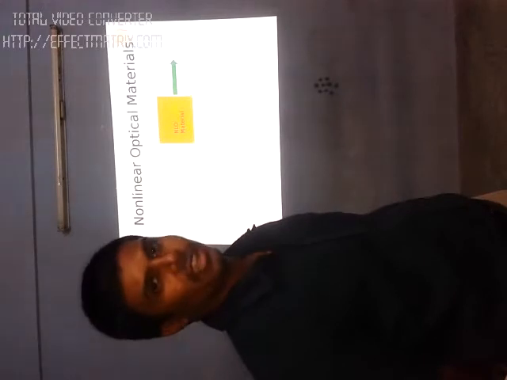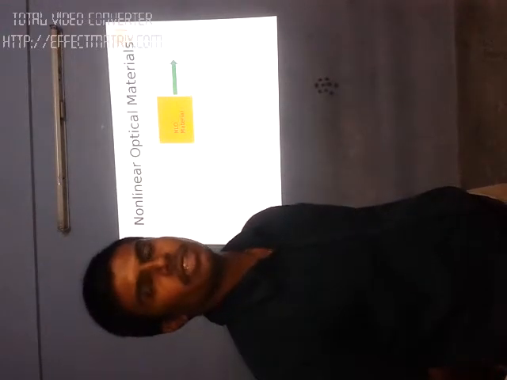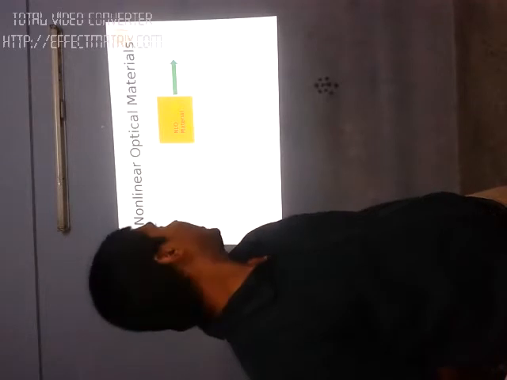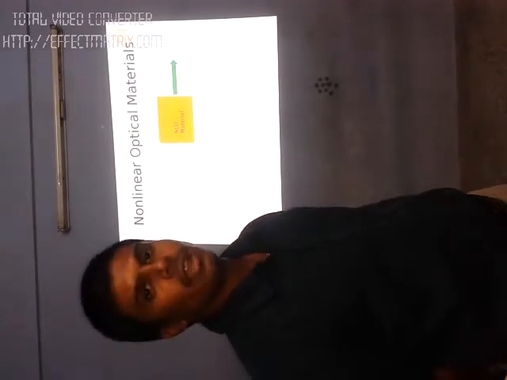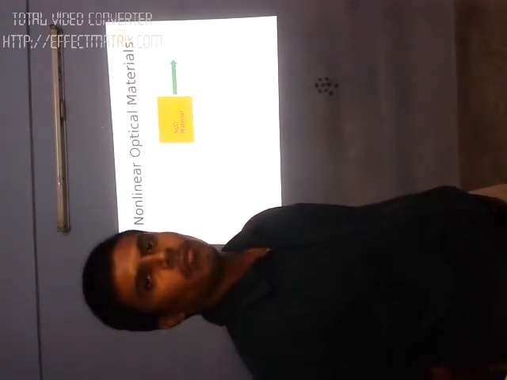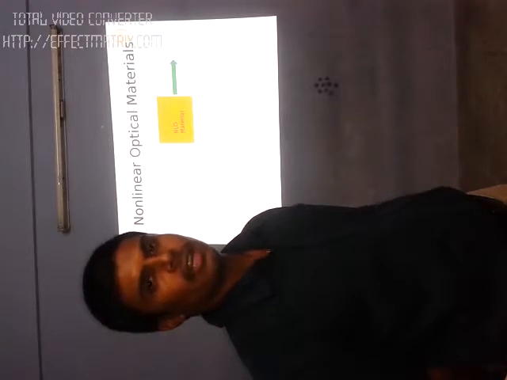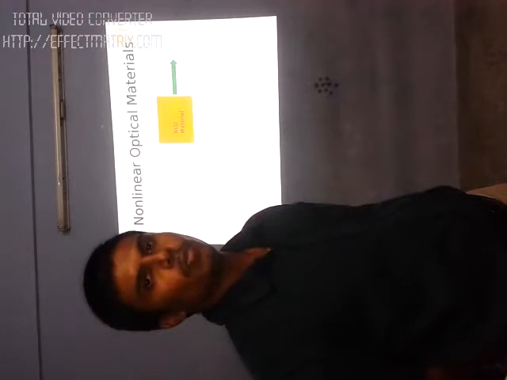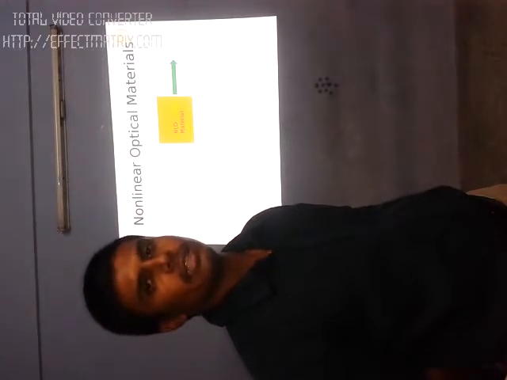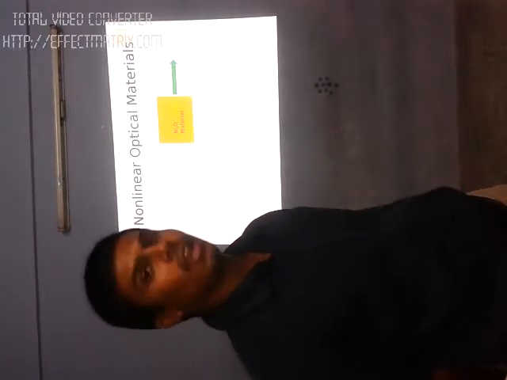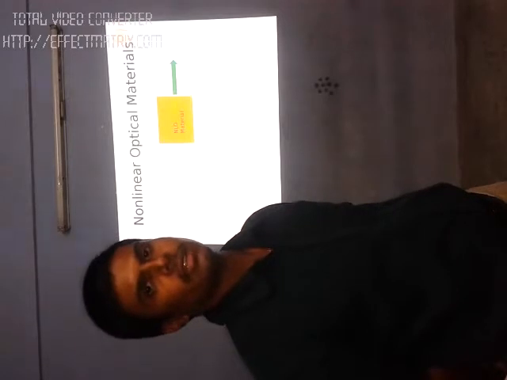See here, the nonlinear optical material gives green color light. But here we have to consider one thing. I have passed 4 beams of red color light to my nonlinear optical material, but from the output of the nonlinear optical material I have received only 1 green color light.